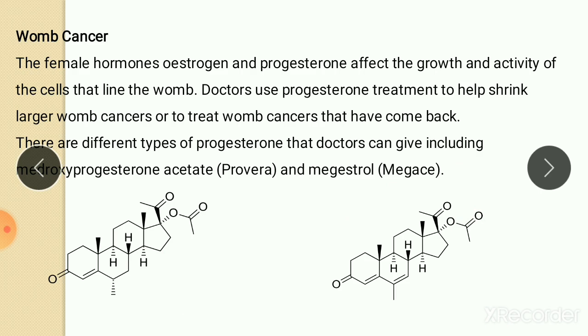So that is about the hormones used in hormone-sensitive cancer. There are three types of cancer where we can use hormones as medicine. The first one is breast cancer, then prostate cancer, then womb cancer. So that is about the hormones used.